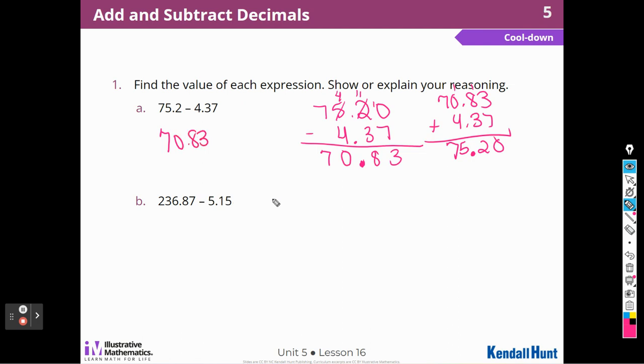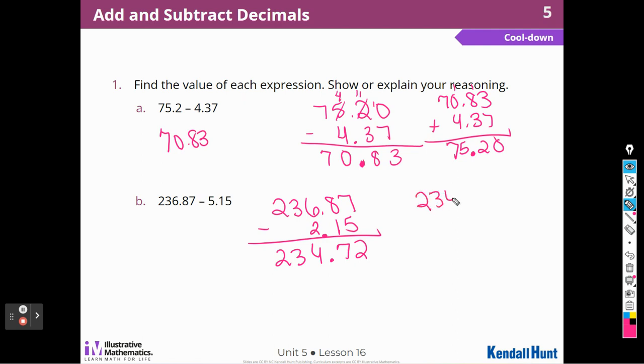For this one, again, I'm going to have to make sure that I write down my decimal points in the right place. Subtract the ones from the ones and the tens from the tens. Okay, so 7 minus 5 is 2. 8 minus 1 is 7. 6 minus 2 is 4. And I don't have anything to subtract for this one. Again, just to make sure, because I could probably do this one in my head, I'm going to add to check.